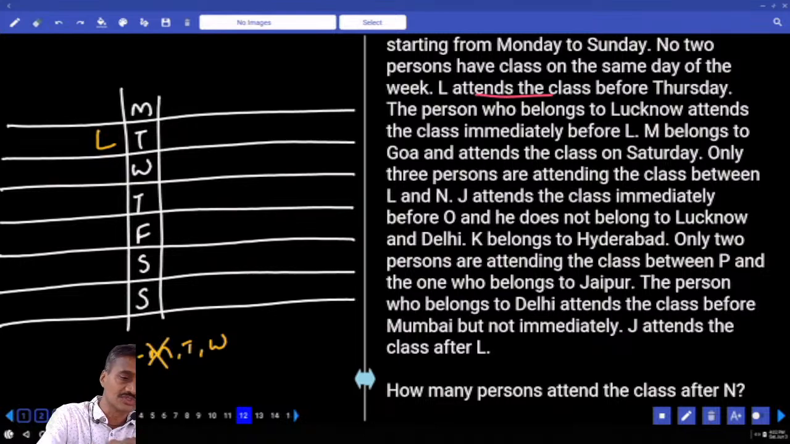If L is on Tuesday, the one who belongs to Lucknow must be on Monday. This is one such possibility. The next one, L is on Wednesday, and the one who belongs to Lucknow must be on Tuesday.